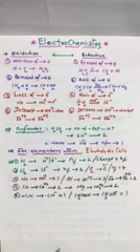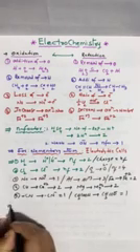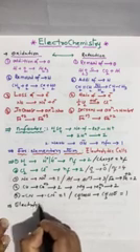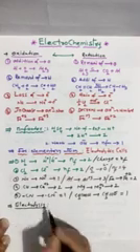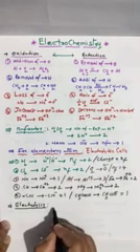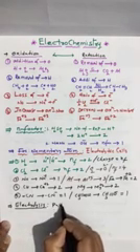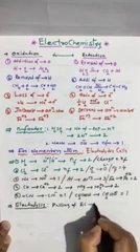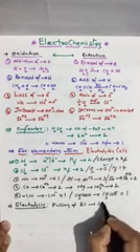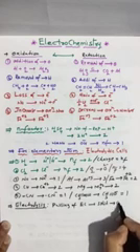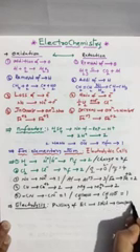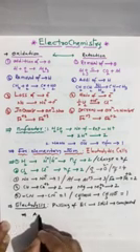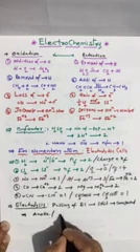And another thing here: students have a problem during electrolysis. What happens at the anode, what happens at the cathode? Electrolysis means passing of electrical current and splitting the molecule or compound. In electrolysis we have anode and we have cathode.